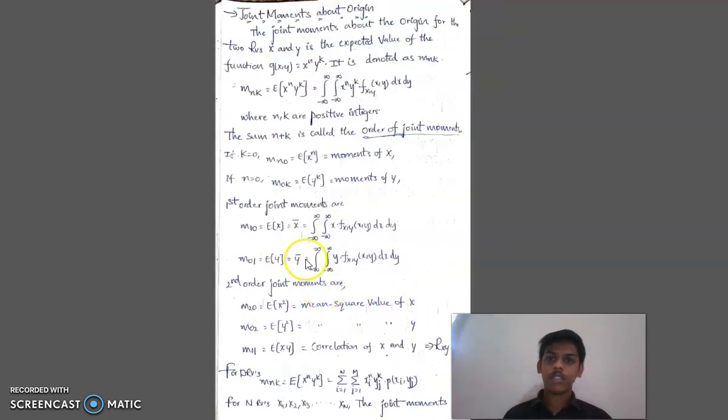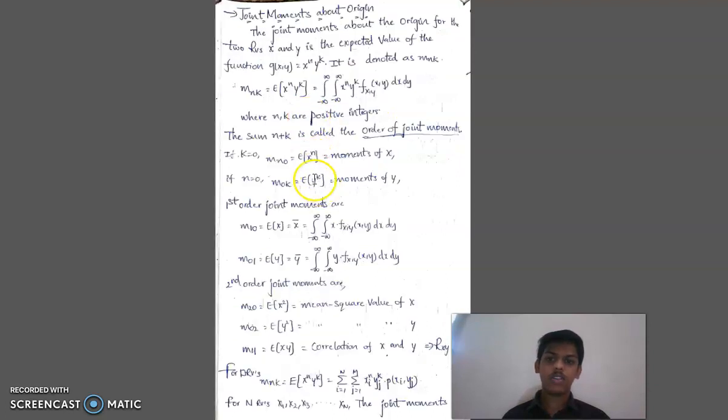Next, joint moments. Now let me deal with the joint moments about the origin. In the single random variable case, the moment about the origin means expectation of x to the power n. But for multiple random variables, the joint moment about the origin is m_nk, equal to expectation of x power n into y power k. For continuous random variables, it is defined as the integral from minus infinity to infinity and again minus infinity to infinity of x power n into y power k into f_XY of x comma y dx dy, where n comma k are positive integers. Here the sum n plus k is the order of the joint moment.